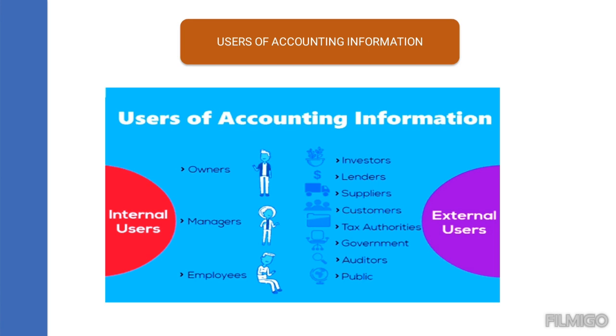So who are the users? The users of accounting information are the owners, the business owners, the managers who are managing that particular business, and the employees of the company. Those are said to be the internal users. When you come to the external users, they are the people who have invested in that particular company, the people who have lent their money to that company, the raw material suppliers, the customers who have purchased from that company, the tax authorities, government, auditors, and the general public.